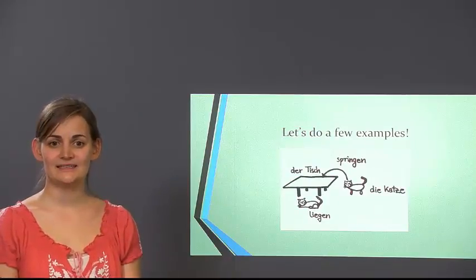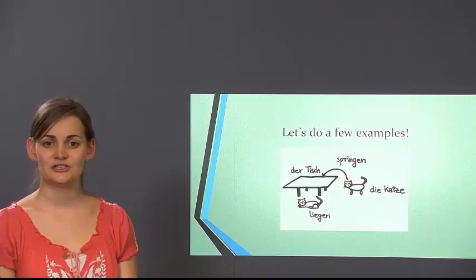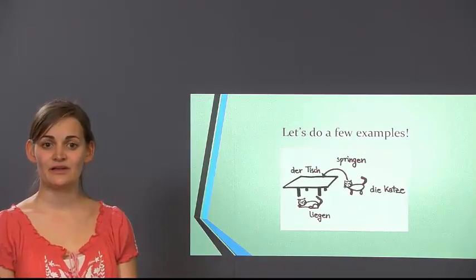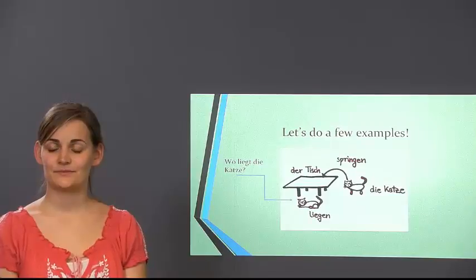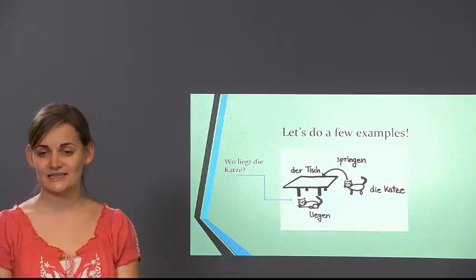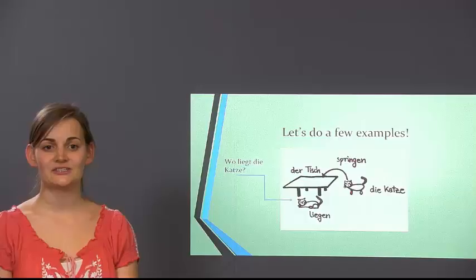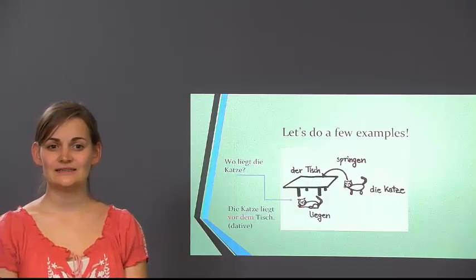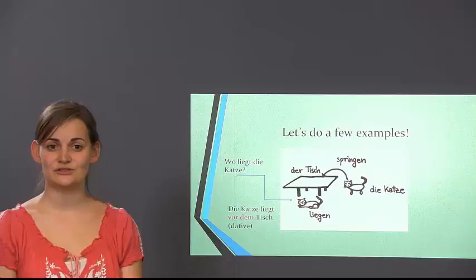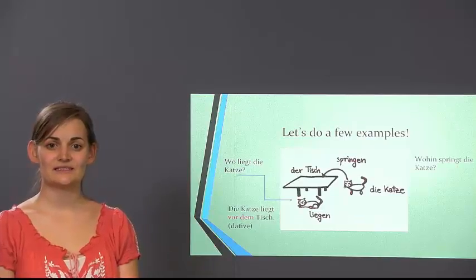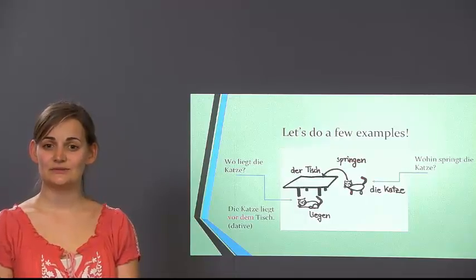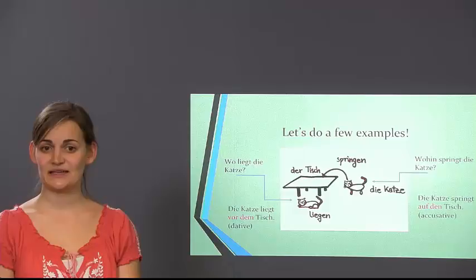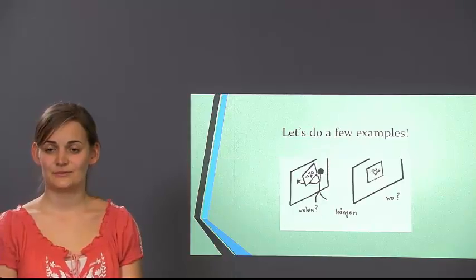What about this example? You see a cat, die Katze, a table, der Tisch, and the verbs springen, to jump, and liegen, to lay. So, if we have the question, wo liegt die Katze? Which case would you use to answer this question? Right, it's a location. So we use dative. Die Katze liegt vor dem Tisch. What about this case? Wohin springt die Katze? It's a direction. So we need to use accusative case. Die Katze springt auf den Tisch.